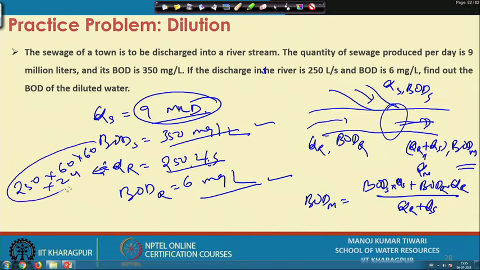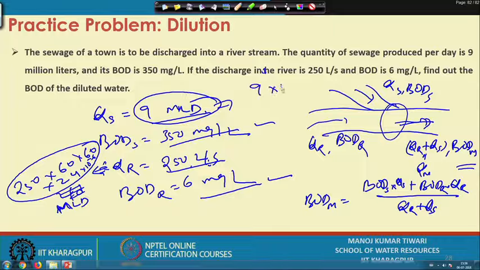So, this much liters per day, and you further multiply it with 10 to the power minus 6 to get million liters per day.